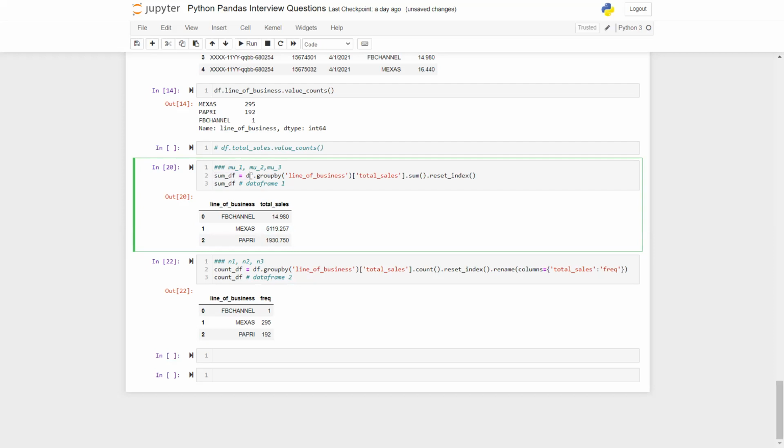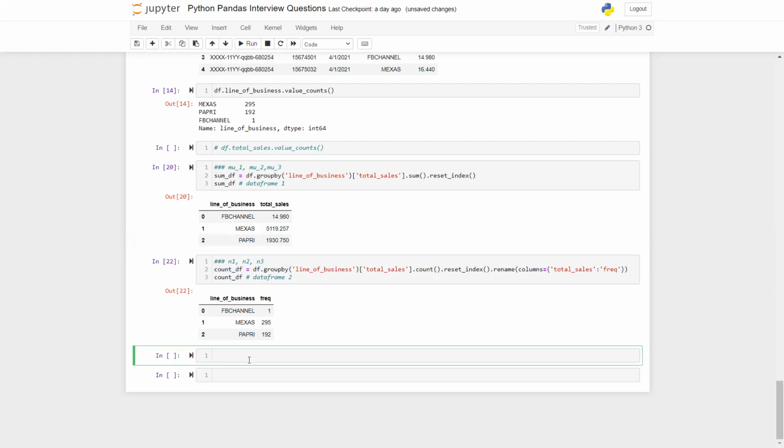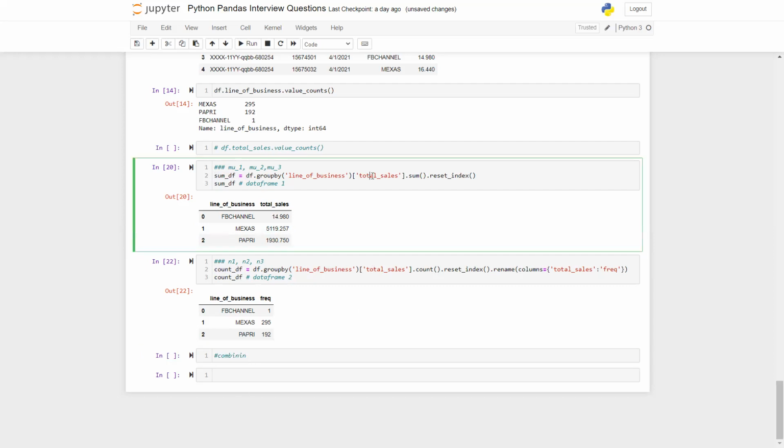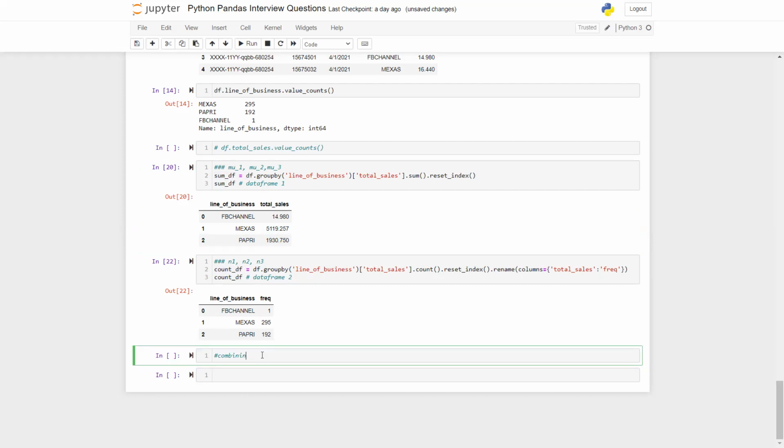This is line 1 coding, this is line 2 coding, and now the third part is you just have to combine these two data frames. If you really do not want to compute these two separately, you can also do them in one line of code. I will tell you how to do that in the next video.